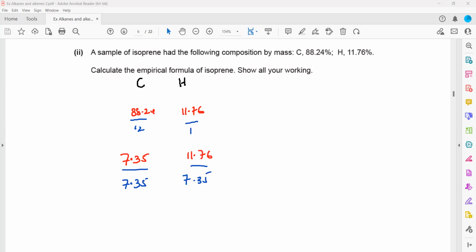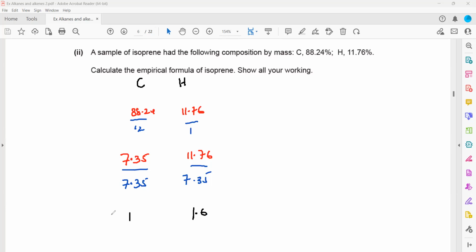What is the answer here? 11.76 divided by 7.35 will be 1.6. So this one is definitely 1, and this one is 1.6. Now we want the nearest whole number, because the simplest ratio should be in whole numbers. Which number should I multiply by? Multiply by 5 to get 5:8.